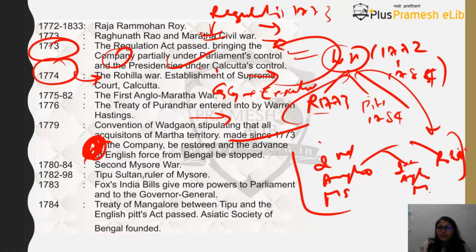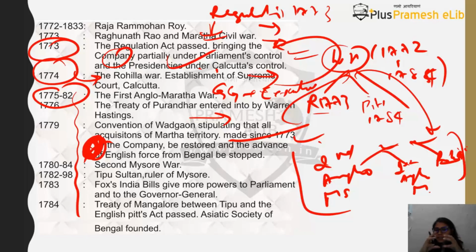Now these wars, can you see here? We will be studying about them here. The Rohilla war we have already seen, that started in 1774. In 1775 we will find the starting of the First Anglo-Maratha War. And the Marathas were already going through a civil war, and that is why you will find there is a lot of confusion.